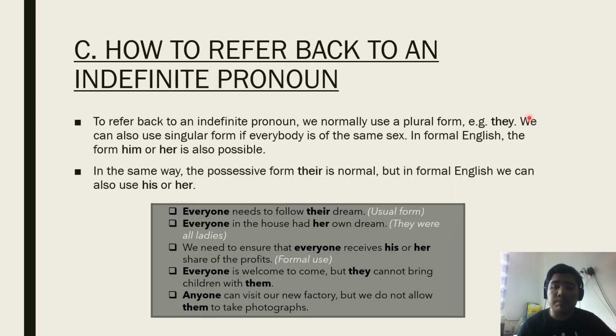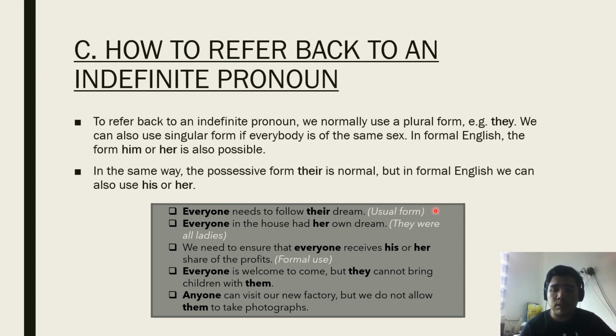The third subtopic is how to refer back to an indefinite pronoun. To refer back to an indefinite pronoun, we normally use a plural form, for example, they. We can also use singular form if everybody is of the same sex. In formal English, the form him or her is also possible. In the same way, the possessive form their is normal, but in formal English, we can also use his or her.